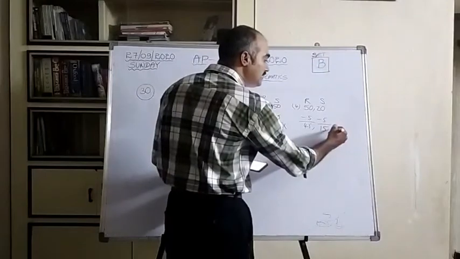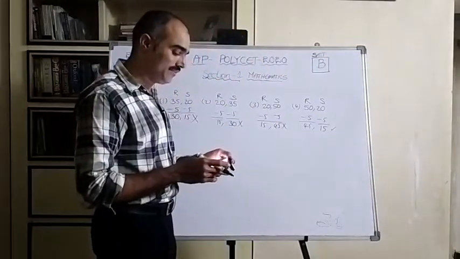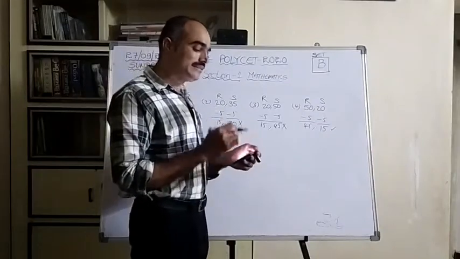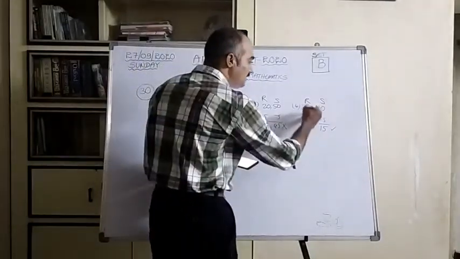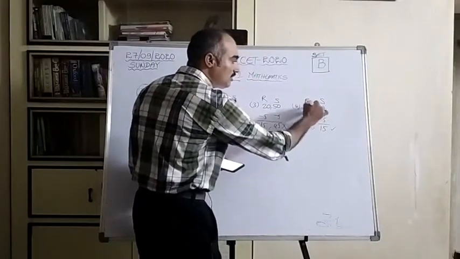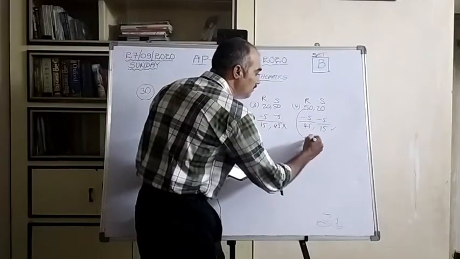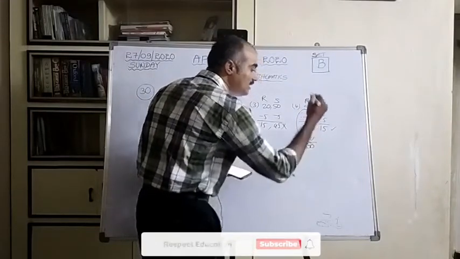Before saying this is the right answer, let us check the other condition also. 10 years later means we add 10 to the present age. At present Ramu is 50 years, so 10 years later he becomes 50 plus 10, that is 60 years old.